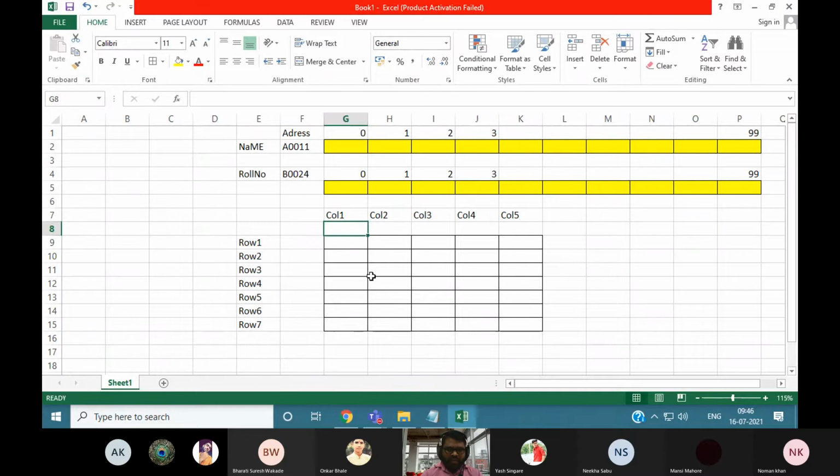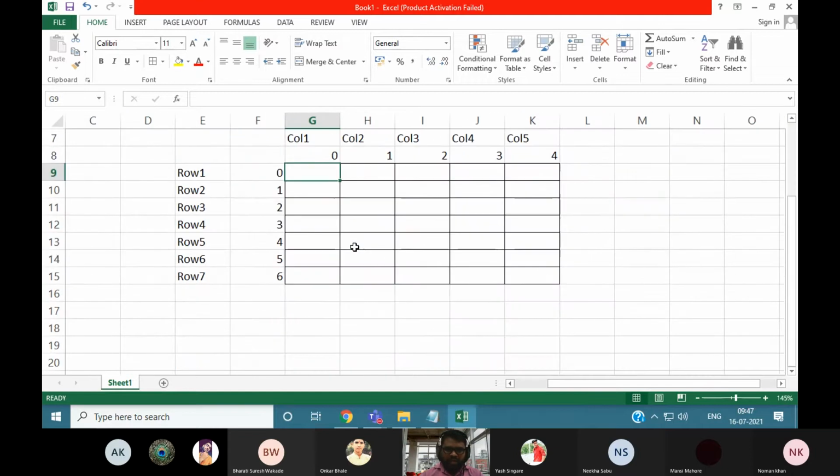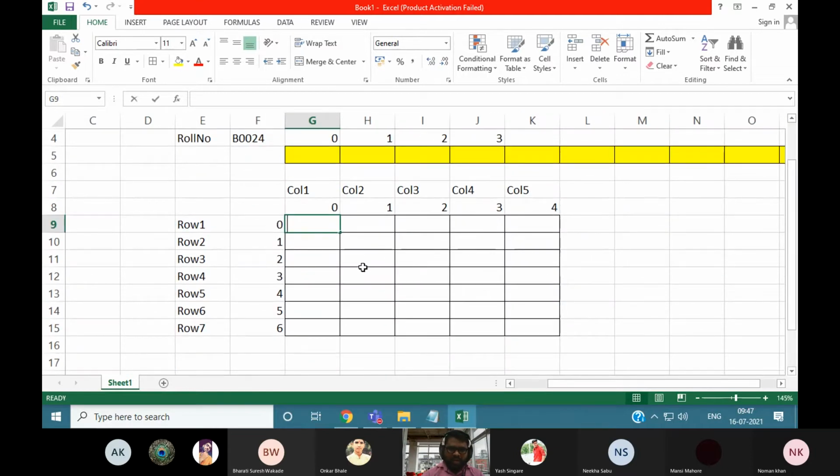For example, the column number will start from 0, 1, 2, 3. In a similar manner, the row will start from 0, 1, 2, 3, 4, 5, 6. When you want to access the first element, the index value will be 0, 0, right? Then for this element 0, 1.